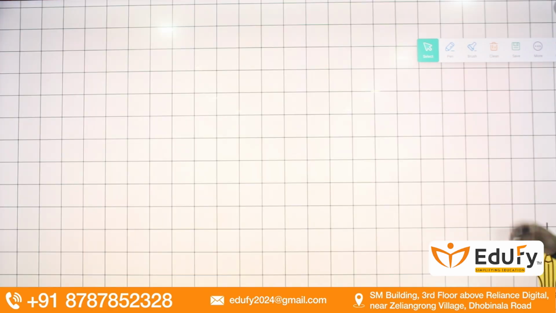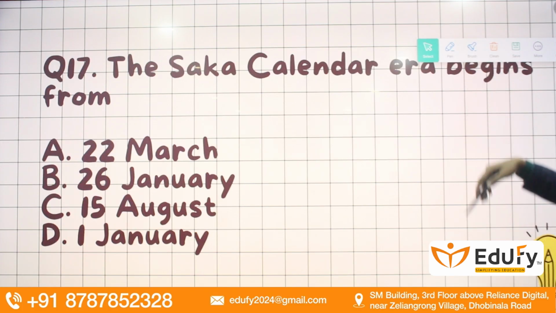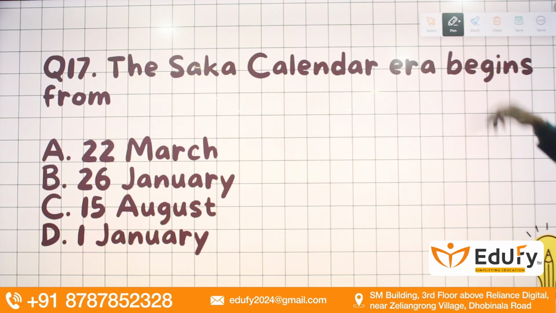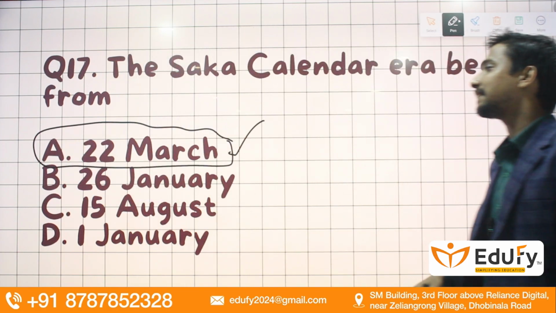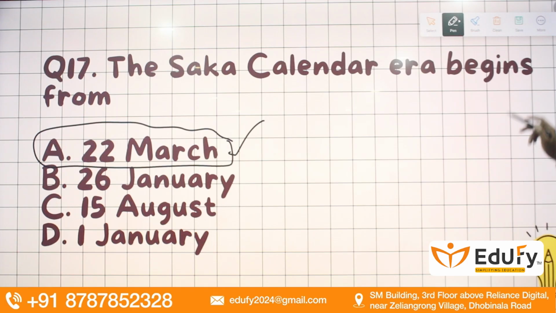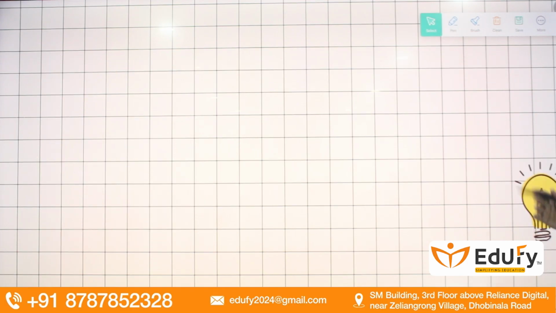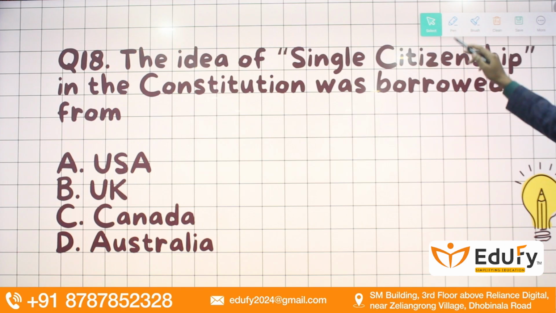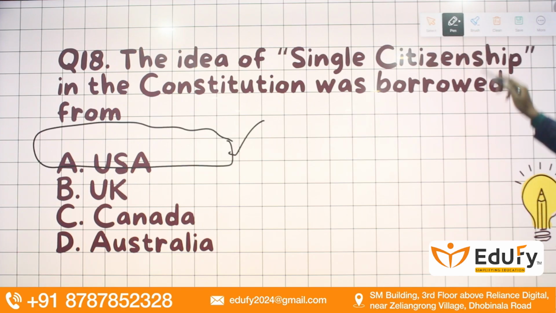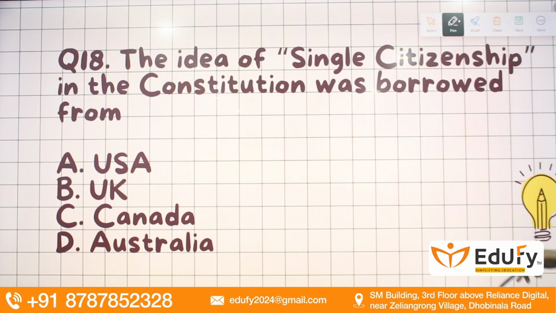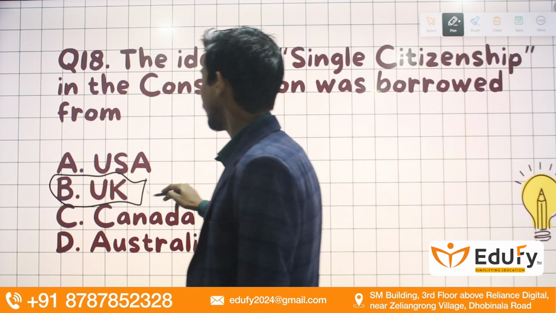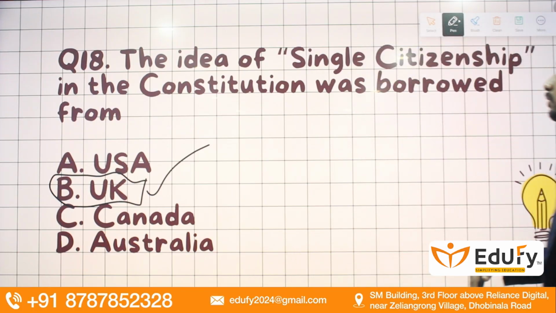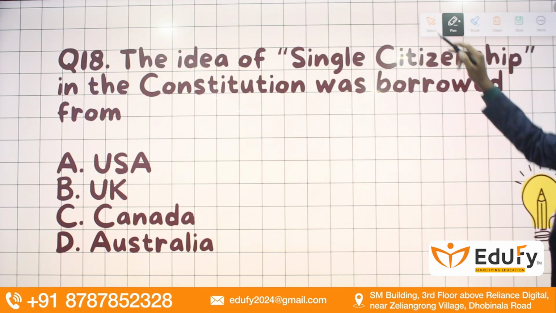Okay, moving towards the next question, guys, we do have: the Saka calendar era begins from? 22nd March is the date on which the Saka calendar era begins. Moving towards the next question, guys: the idea of single citizenship has been borrowed from which constitution? Remember, guys, this idea we have borrowed from the UK. From the UK we have borrowed the idea of single citizenship.